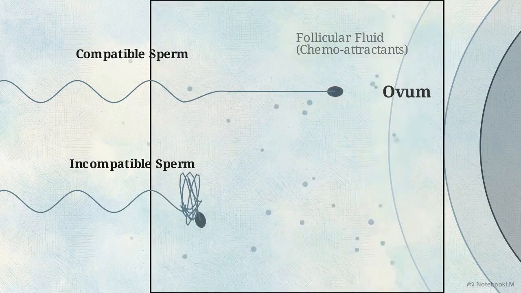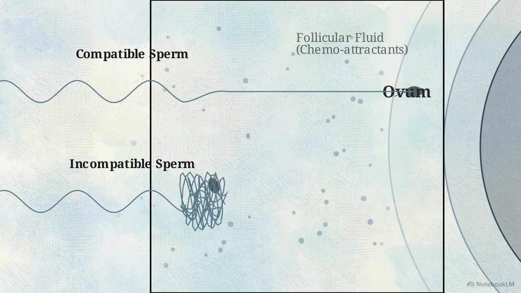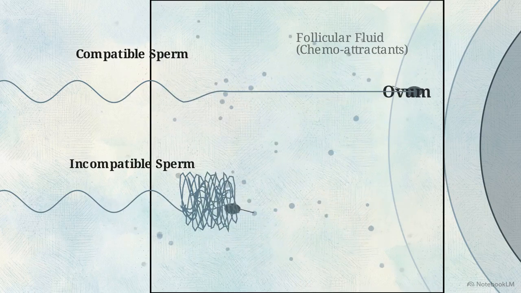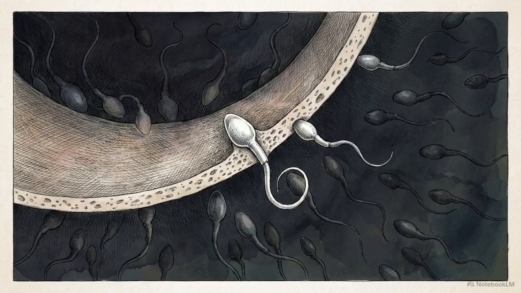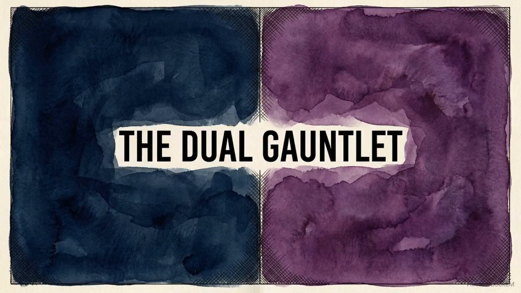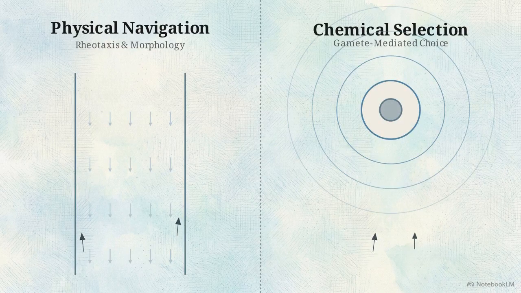Based on the identity and compatibility of the male, the egg signals can cause a swimmer to straighten and accelerate, or cause its forward velocity to plummet. The egg exerts a post-mating gamete-mediated choice. It acts as a highly specific chemical filter, overriding earlier selection processes to determine which cell will fertilize it. The journey to conception consists of two distinct layers of selection: the macroscopic physical gauntlet, governed by morphology and rheotaxis, and the microscopic chemical filter of gamete-mediated choice.